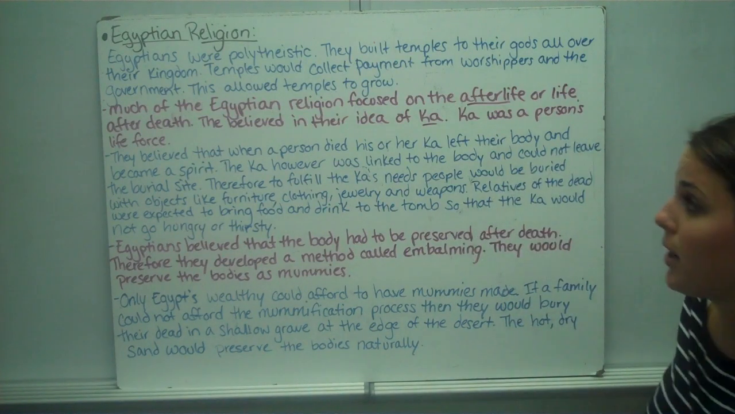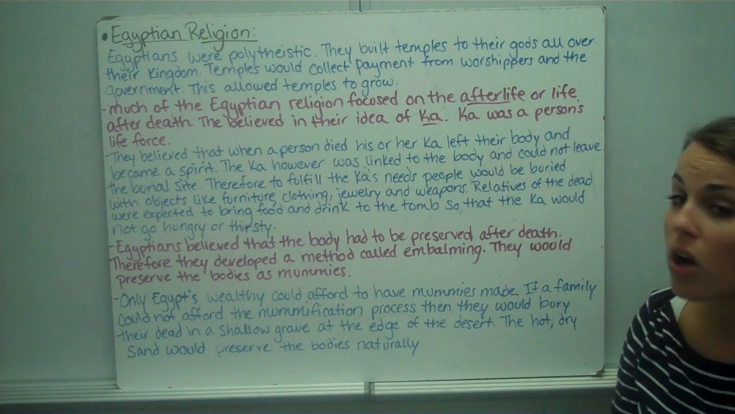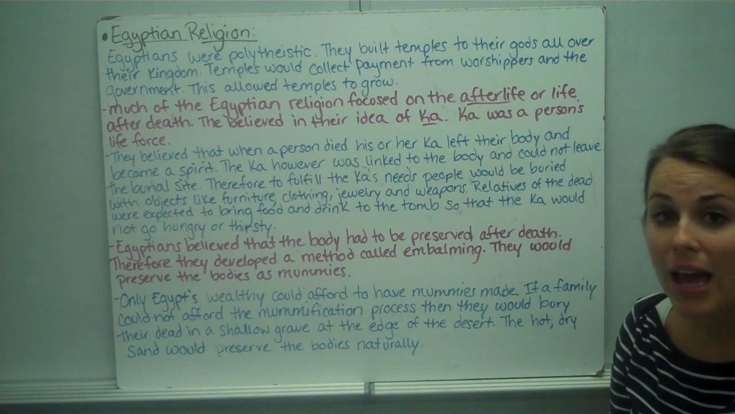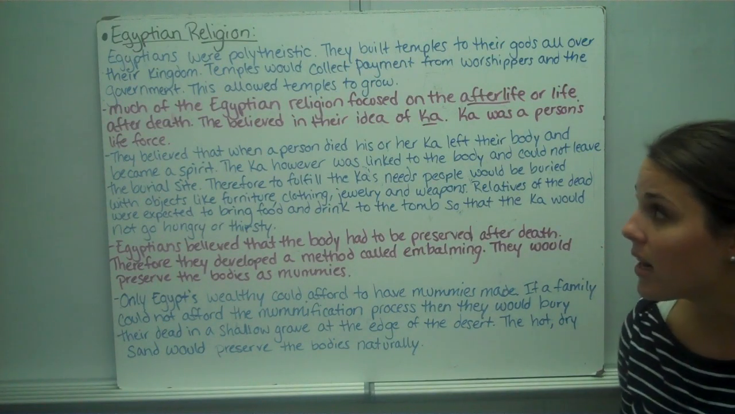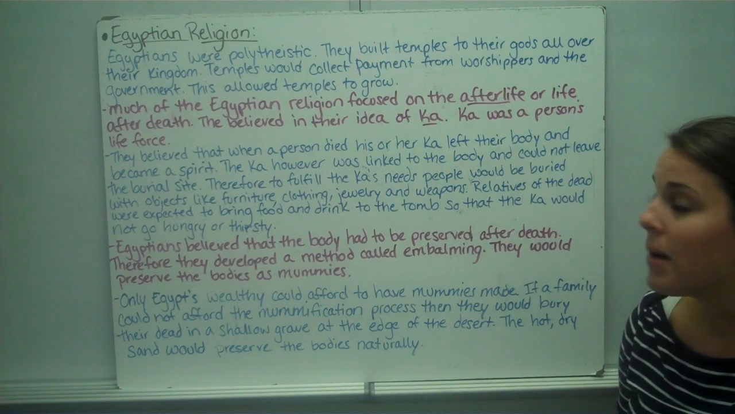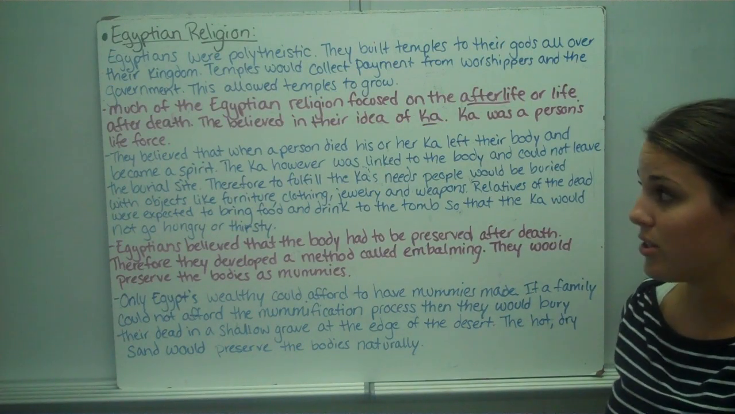Religion to the Egyptians was very important. Egyptians were polytheistic. They built temples to their gods all over their kingdom. Temples would actually collect payments from the worshipers and the government. This payment allowed for temples to grow. Much of the Egyptian religion is focused on the afterlife, meaning life after death.